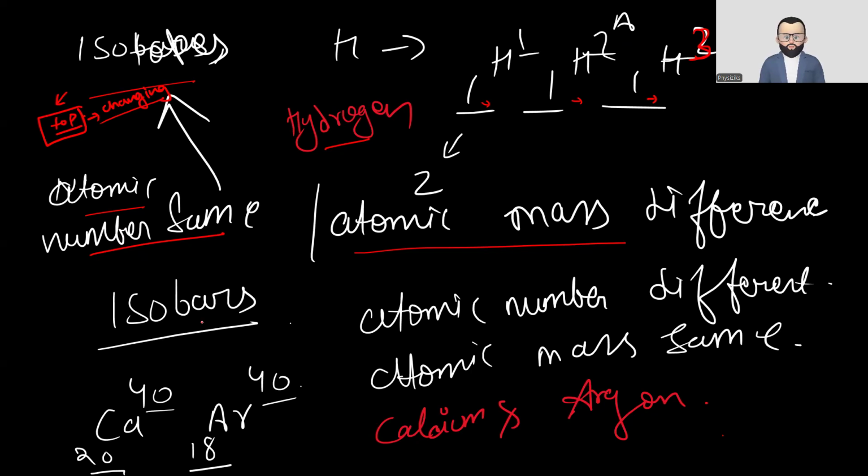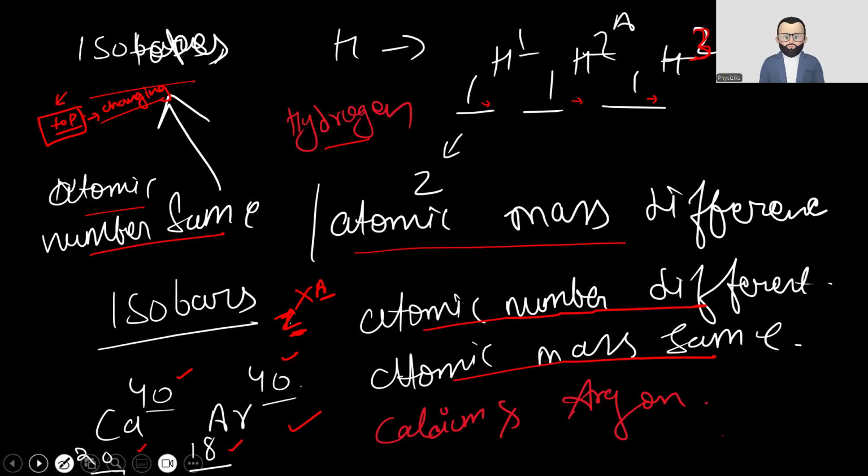Then let's go for the different one, isobars. Bars means we go for the base part. The base has the atomic number: if this is the element, this is Z and this is A. So top means atomic mass and the base means atomic number. In isobars the atomic number is different but the atomic mass is the same, like calcium and argon. Calcium is 20 by 40 and argon is 18 by 40. That means 40 and 40 are the same, but the atomic number is different. I hope this much is clear to everyone. Isotopes and isobars is an important slide.